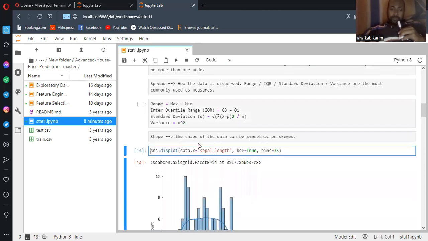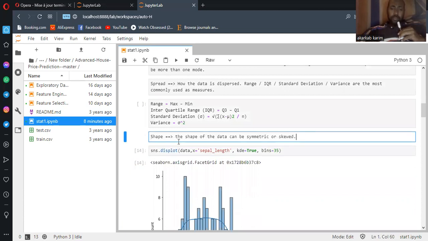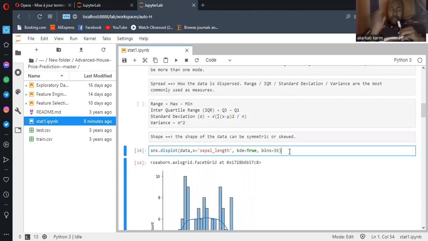Well, we have also shape. Shape is very important. So the shape of data can be symmetric or skewed. Between brackets, the shape we can have is what's called normal distribution or Gaussian distribution. We'll see that after. We can go behind the questions and see how it works and why we're choosing that.